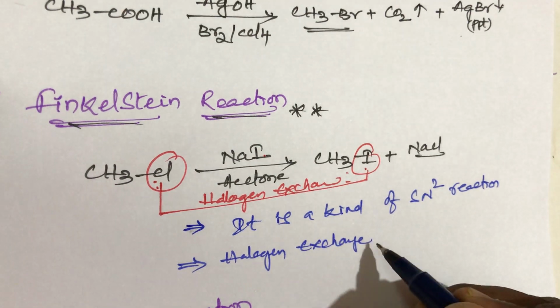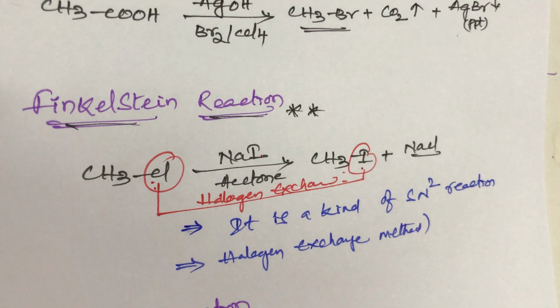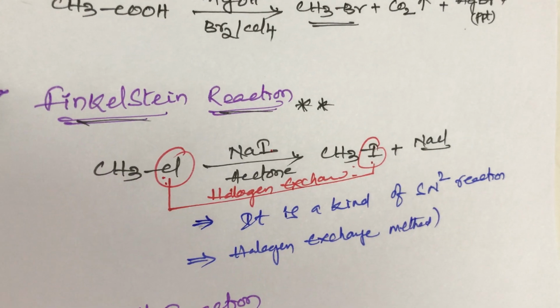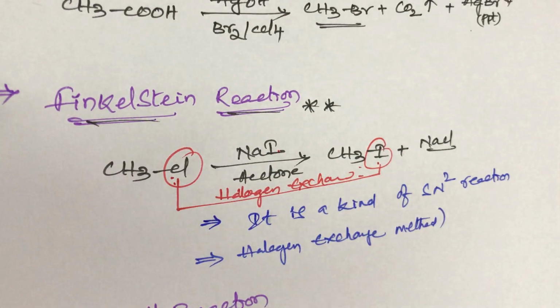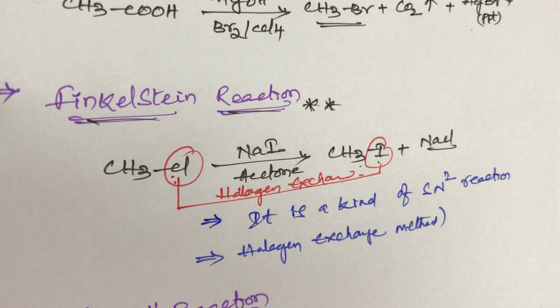It is also known as the halogen exchange method. It is very important. So that is the Finkelstein reaction. In the Finkelstein reaction, chlorine is replaced by iodine. It belongs to the Finkelstein named reaction, students. And the next one is the Schwarz reaction, students.